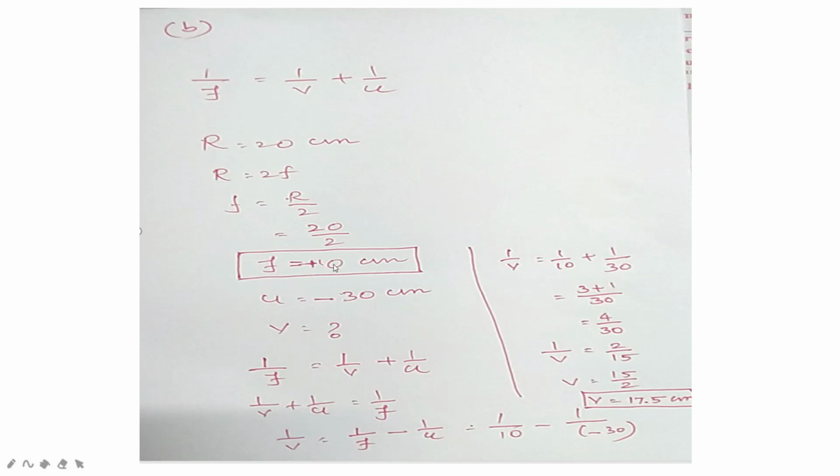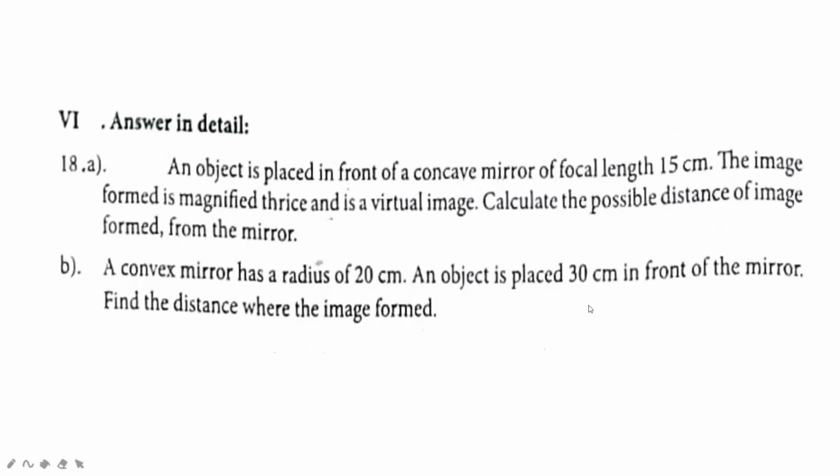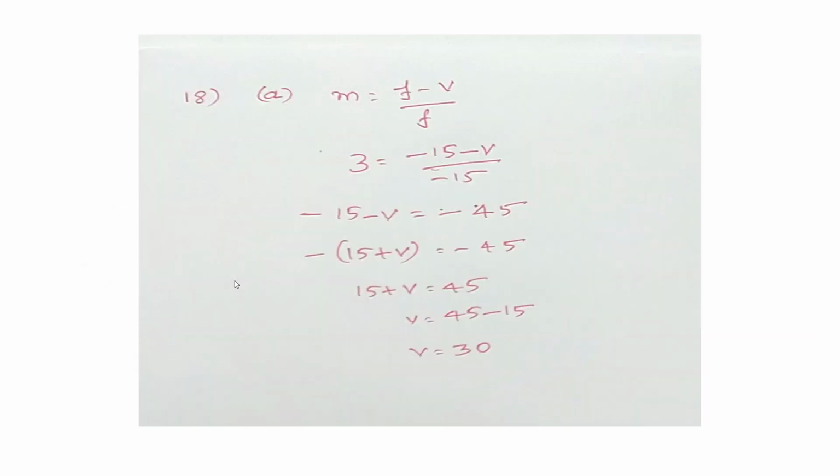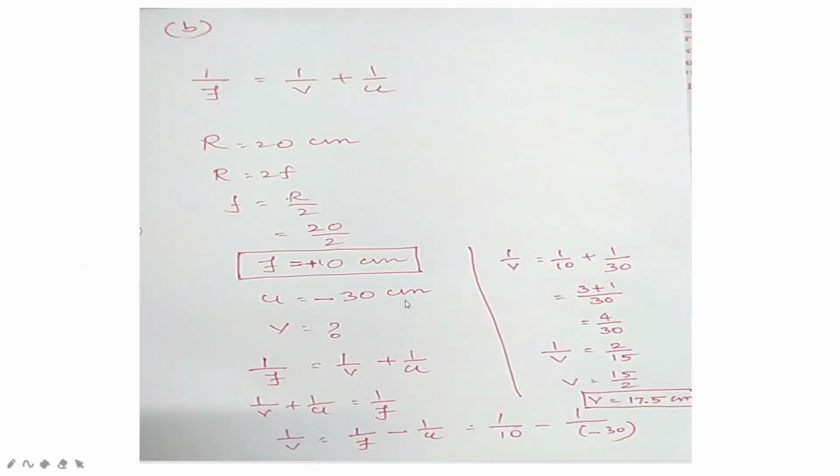The value of f is plus 10 centimeter because what is given in the question, it is convex mirror. For convex mirror, f is positive and u is equal to minus 30 centimeter. You have to substitute the value of u always in minus because according to the Cartesian rule we have to write it as minus, and we want to know the value of v.